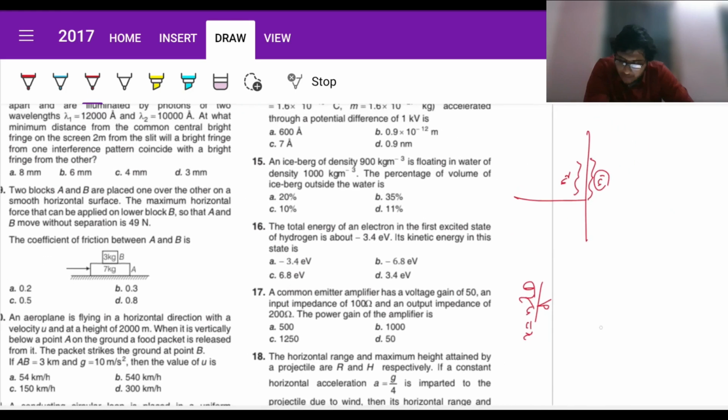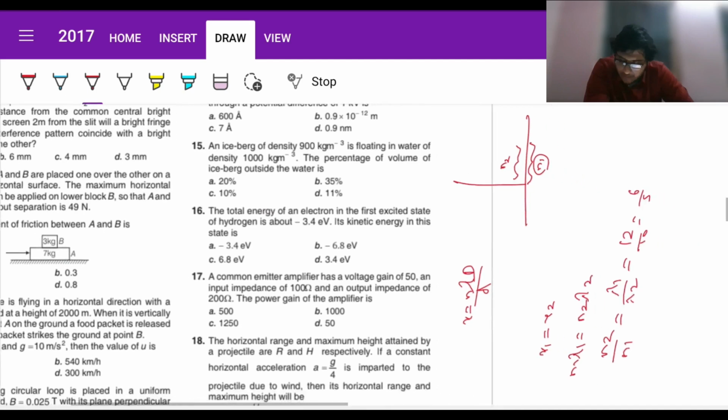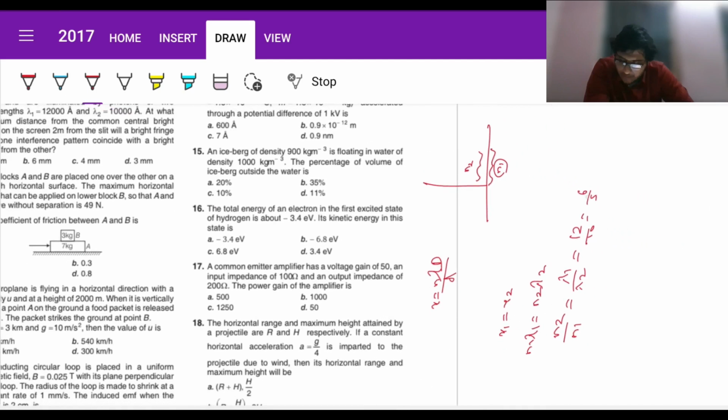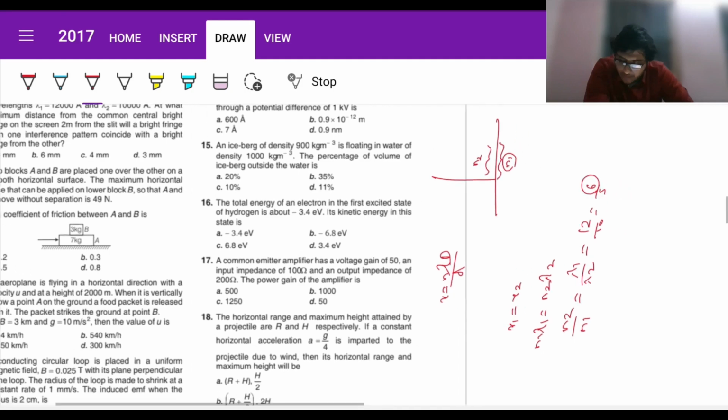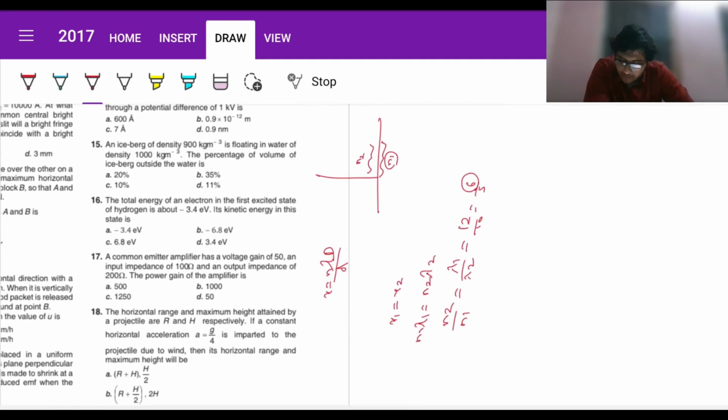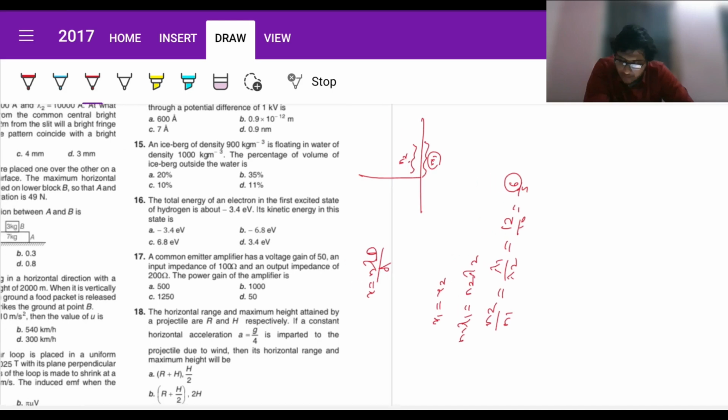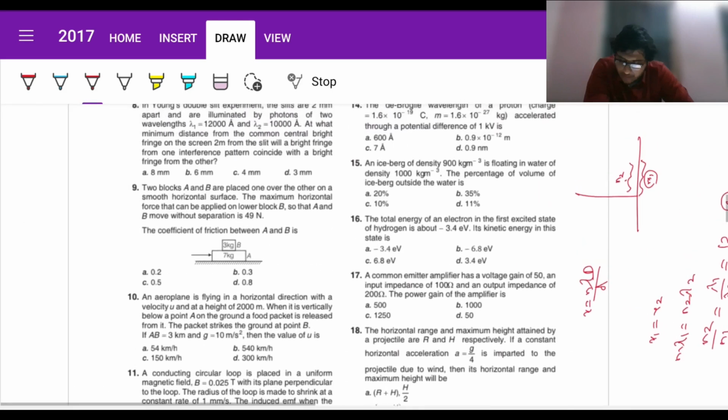Since they should coincide, x1 must equal x2, so n1 lambda 1 must equal n2 lambda 2. So n1 by n2 must be lambda 2 by lambda 1. So let us go the other way around. n2 by n1, just for easy calculation, is going to be lambda 1 by lambda 2, which is 12 by 10, which is 6 by 5. Fine. Which means the 6th maxima of the second one, right? So what we want is the distance. What we did was find the number of maxima which will coincide. For the second one, it is the 6th maxima. So we just need to find that distance. Isn't that what's asked? The minimum distance is asked.